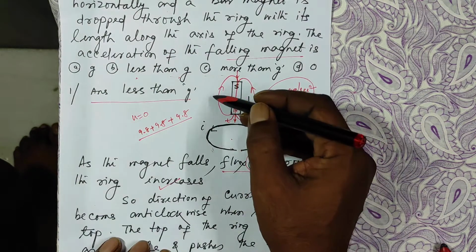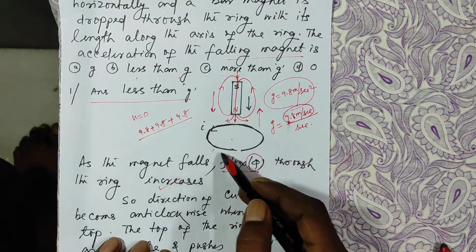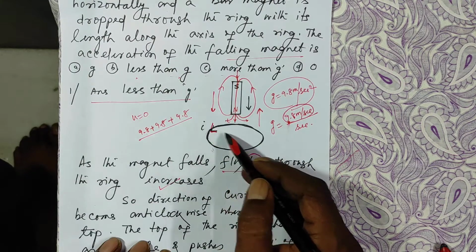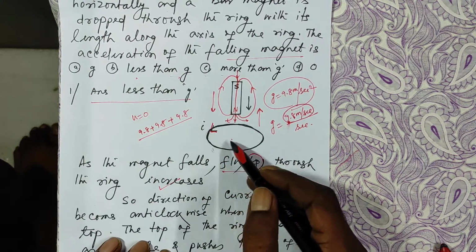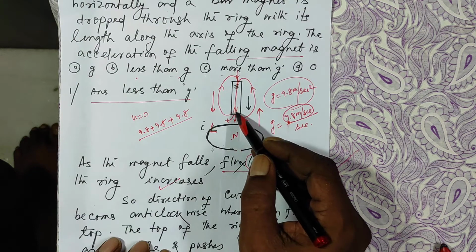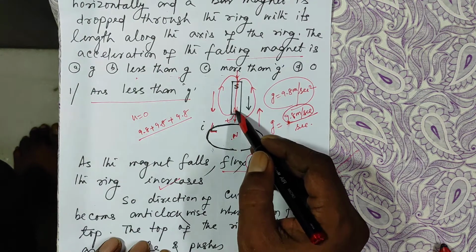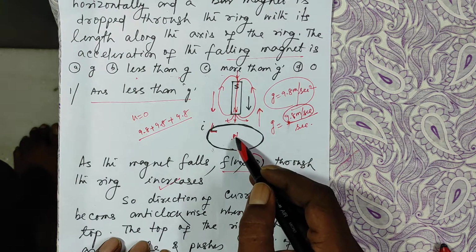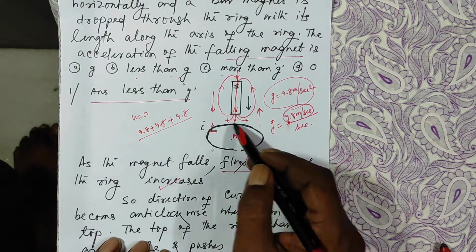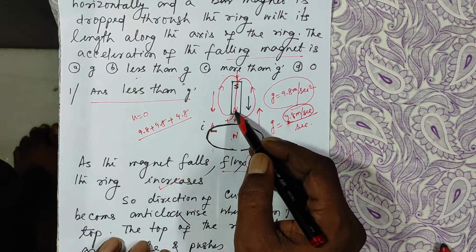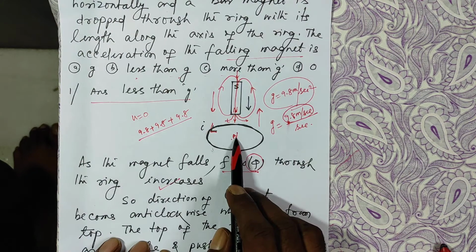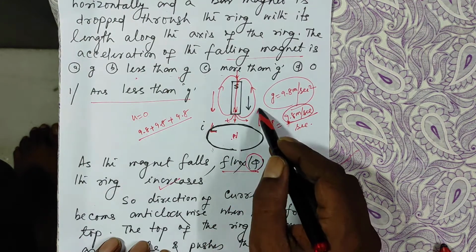If, when seen from the top, the current in the ring is anti-clockwise, the top portion of the ring will behave as north pole. Two north poles facing each other repel, so this will apply a force on the magnet in this direction.